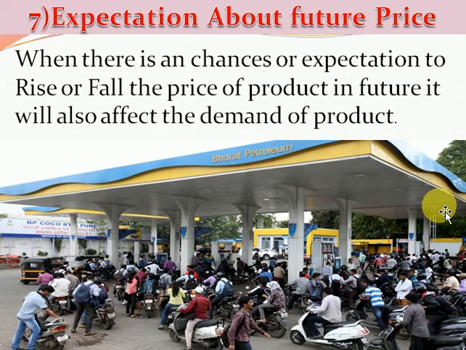People will demand more and more of that product in the present, because they think that the price may increase further. It will be better to purchase more quantity at a lower price in the current situation. That's why they will demand more commodity.